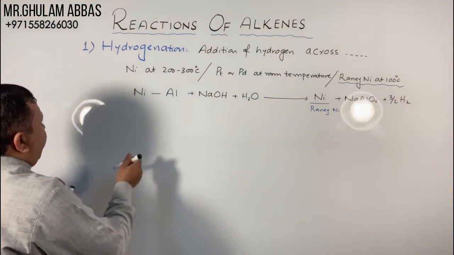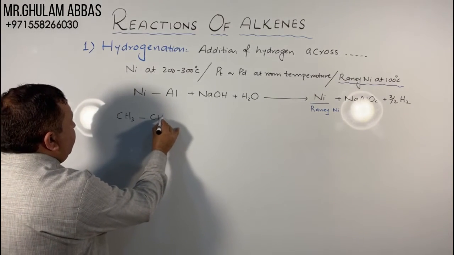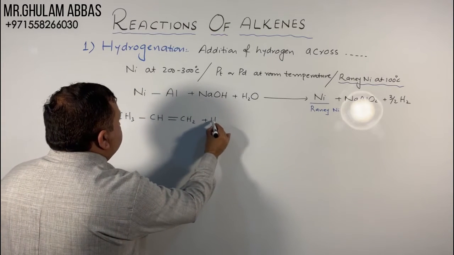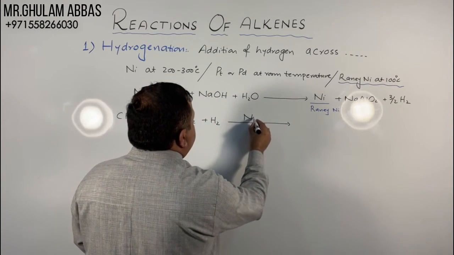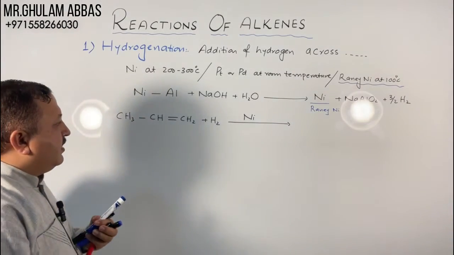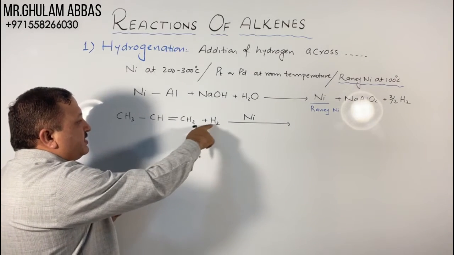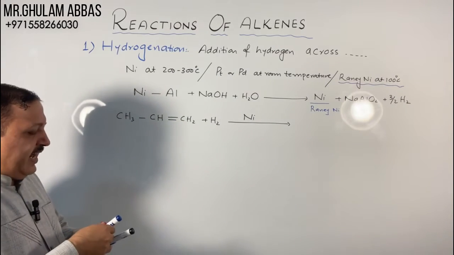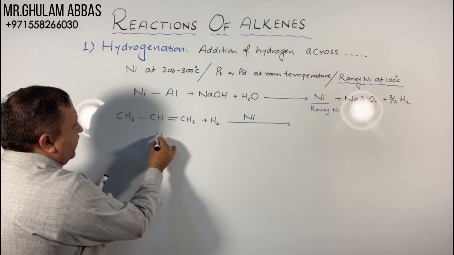Now I will add hydrogen: CH3-CH=CH2 plus H2 in the presence of nickel. In the presence of Raney nickel, one hydrogen becomes attached with this carbon, second hydrogen becomes attached with this carbon. If we want to add hydrogen molecule, this is the H2 molecule, H and H.